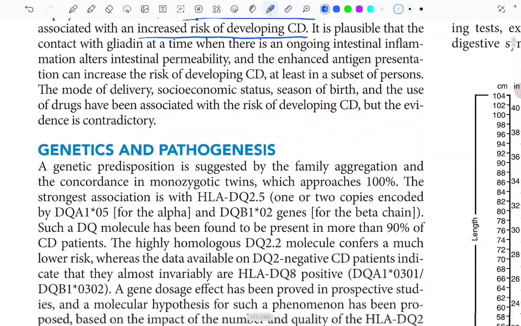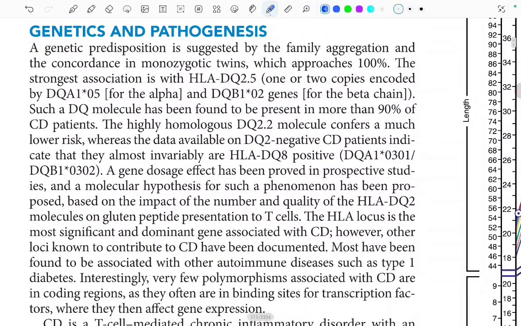Now let's talk about the genetics and pathogenesis. A genetic predisposition is suggested by family aggregation and concordance in the monozygotic twins, which approaches 100%. The strongest association is with the HLA-DQ2.5, 1 or 2 copies, encoded by DQA1*05 for the alpha and DQB1*02 genes for the beta chain. So the strongest association is with what? The strongest association is with the HLA-DQ2.5.